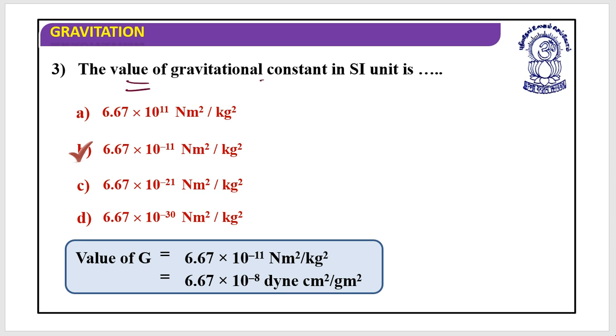Next, the value of gravitational constant in SI unit. It is 6.67 into 10 to the power minus 11 Newton meter square per kg square. This one has a plus sign, so it is incorrect. In these two cases, the powers are different: 10 to the power minus 21 and 10 to the power minus 30. If they have asked for the CGS system, you can go with 6.67 into 10 to the power minus 8 dyne centimeter square per gram square. I hope this is clear.